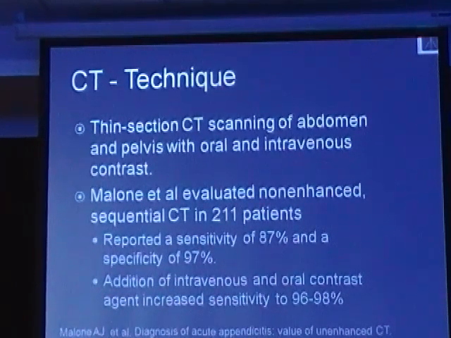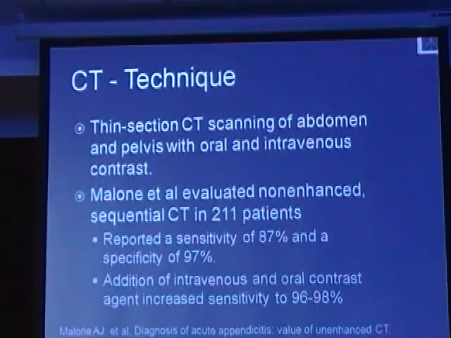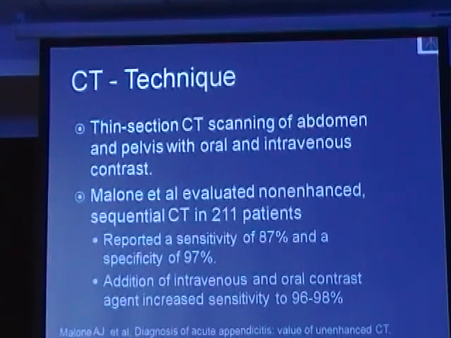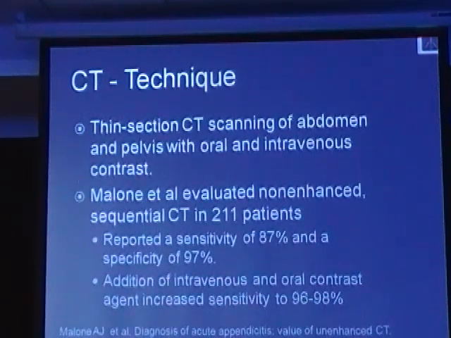Now, oral contrast is essential because children usually have very little intra-abdominal fat. So when you don't give oral contrast, it becomes very difficult to pick up an inflamed appendix and differentiate it from an adjacent ileal loop or fluid-filled ileal loop. And intravenous contrast helps us pick up early appendicitis, where it shows mucosal enhancement in an inflamed appendix.